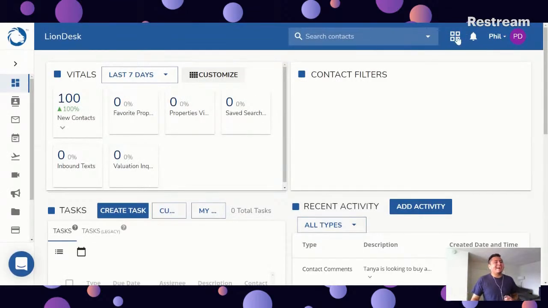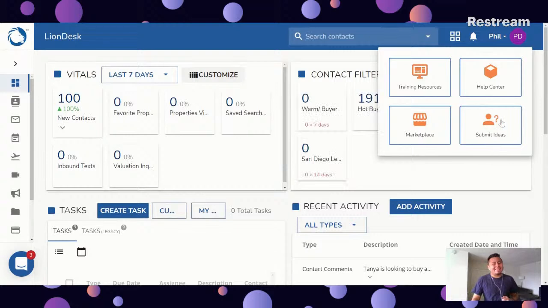And finally, when you click here, you will see submit ideas. So if you have any ideas on new enhancements, new features, things that you want to see in Liondesk, right? Features that are going to help you manage your business, grow your business, right? Please let us know. Click here on submit ideas and please let us know what ideas you have for new features, new enhancements, right? This is the first place that we look at when we're looking to build up Liondesk.